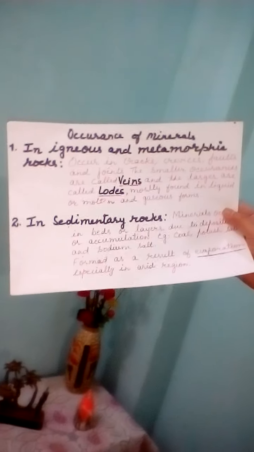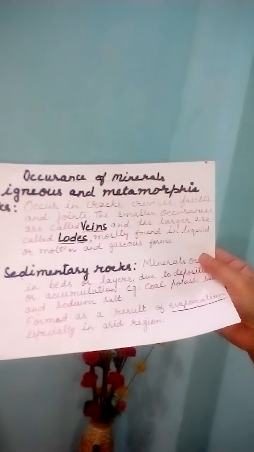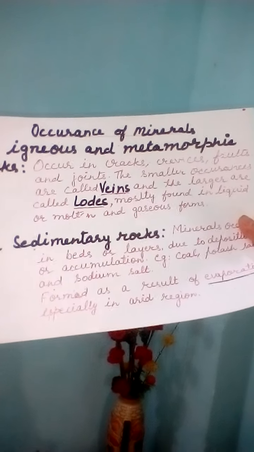Now the question arises, where do we find the mineral? Minerals are found in different types of rocks. First we will discuss the igneous and metamorphic rocks. In igneous and metamorphic rocks, minerals occur in cracks, crevices, faults and joints. The smaller occurrences are called veins and the larger occurrences are called lodes. Mostly, these minerals are found in liquid or molten and gaseous form.